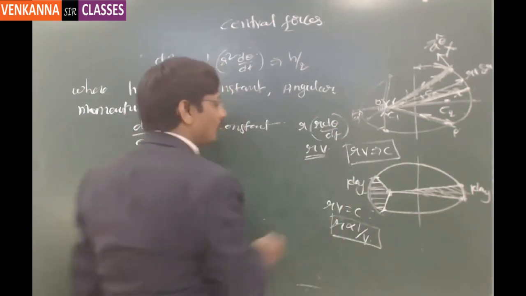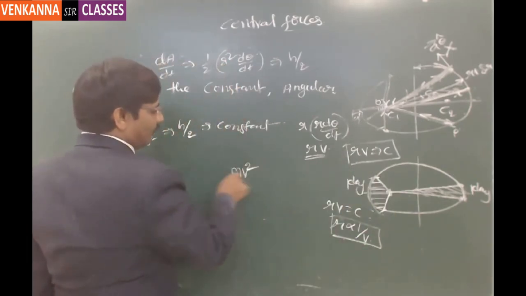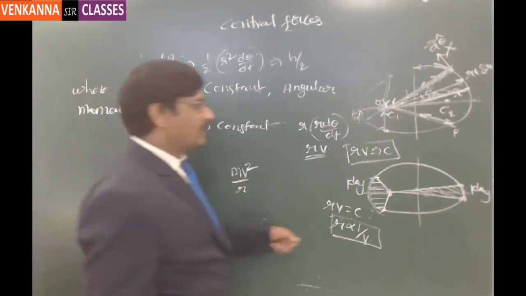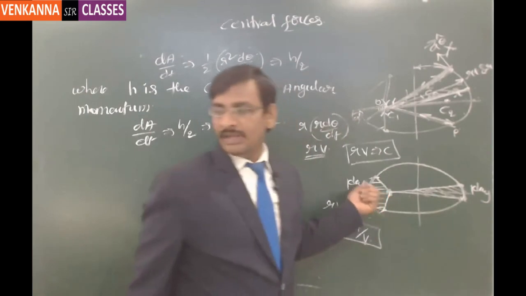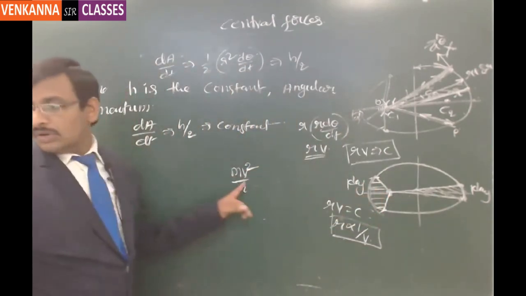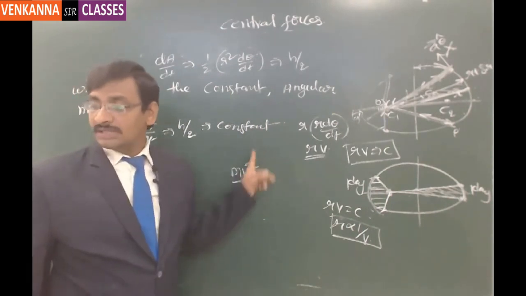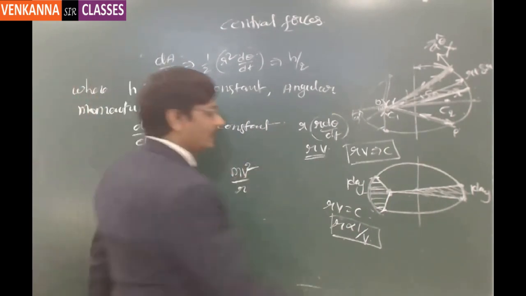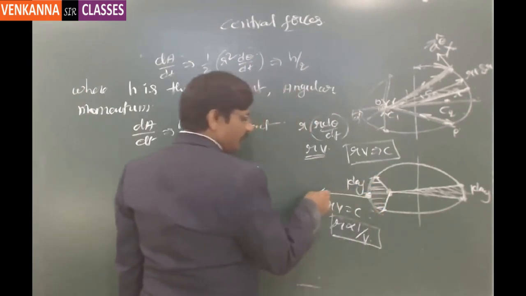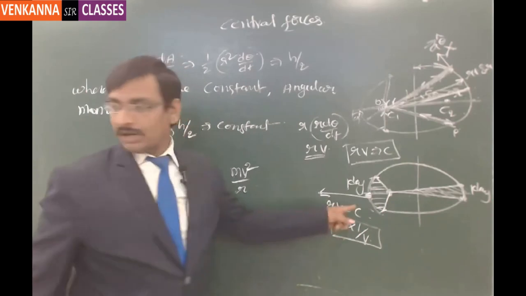And indirectly we can explain the same thing in a different manner. The centrifugal force is nothing but mv square by r. And this has to be balanced by the attraction towards the sun. So if the velocity is more, then the centrifugal force is more. Here, if the planet is at this location, the centrifugal force is trying to take it away from the orbit.